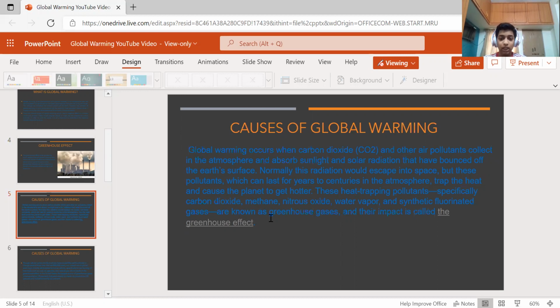These heat-trapping pollutants, specifically carbon dioxide, methane, nitrogen oxide, water vapor, and synthetic fluorinated gases, are known as greenhouse gases, and this is called the greenhouse effect. Usually these gases would go to space, but because of the heat-trapping pollutants it creates pollution. Like in Delhi in winter, in Haryana, what will happen?